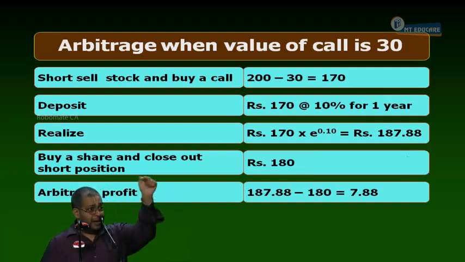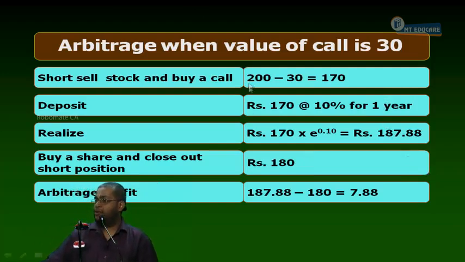But everything for earning has been laid today itself. See, yes or no? Now tell me, this 200 rupees is certain or uncertain? Certain. 130 is certain or uncertain? Certain. And this 187 is what? Certain. The 180 is also what? Certain. Everything is certain. The profit also is what?